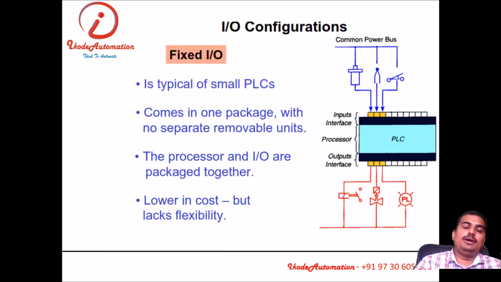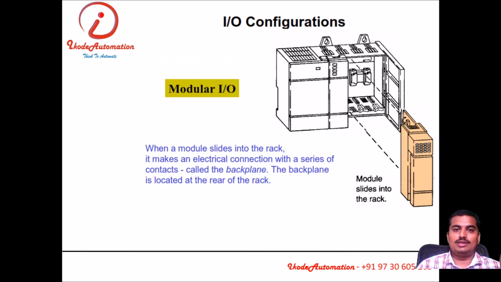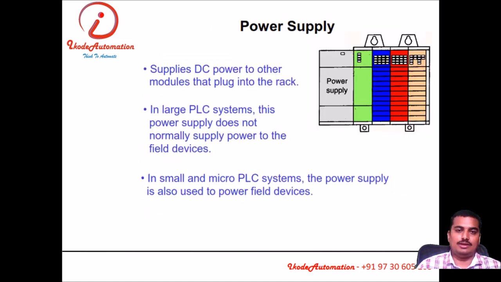Then IO configuration. Depending upon the type of PLC you are using, there are many classifications. Many people classify PLCs in different ways, but the simplest is compact, modular and rack. Compact PLCs are very small PLCs having fixed input output. Modular PLCs have different modules and can be expanded up to a certain limit. Rack PLCs have very huge capacity for interfacing input output, up to lakhs of IO, 2 lakh or 3 lakh input output can be interfaced with the PLC. This is a modular system. This is also modular, or we can say a rack system.